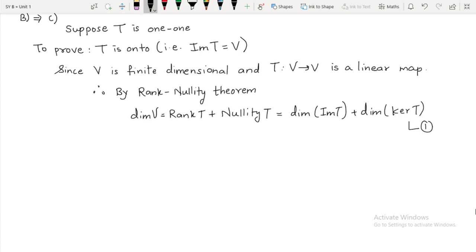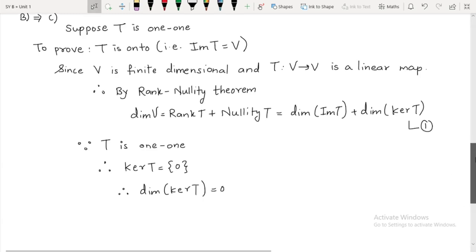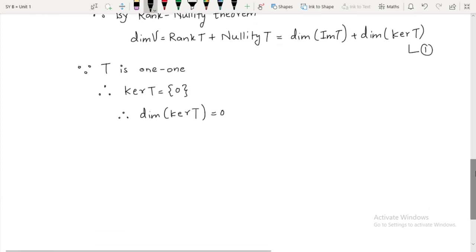Since T is 1-1, what can you say about kernel of T? Our first note, right? If T is a linear map and T is 1-1, then kernel of T is equal to singleton 0. Now if kernel of T is singleton 0, what can you say about dimension of kernel of T? It should be 0. Is that okay? Now since dimension of kernel of T is 0, I will call this 2, so simply use 2 in 1.